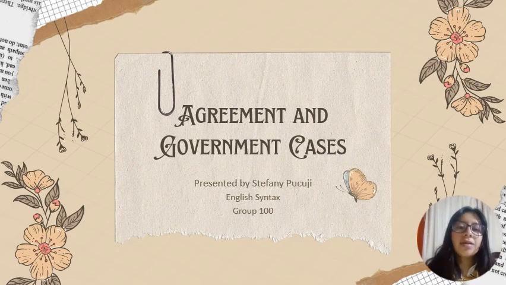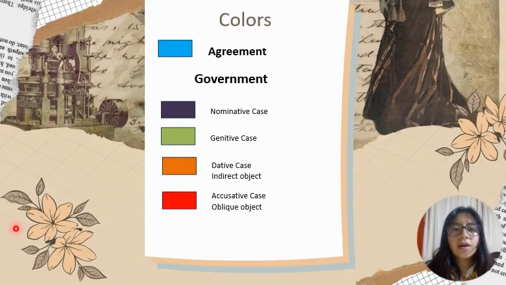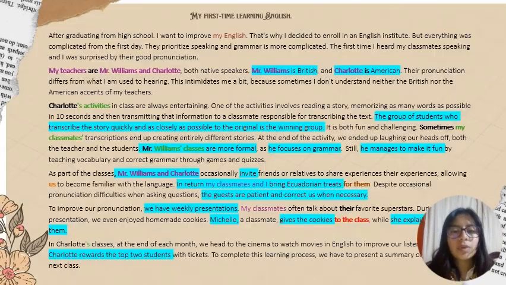Today I'm going to talk about agreements and government cases using an anecdote that I created. The colors that I'm going to use to differentiate agreement and government are the ones that you are seeing on the screen. So here we have my story. The title is My First Time Learning English After High School. As you can see here, I underlined the agreements that I have in my story.